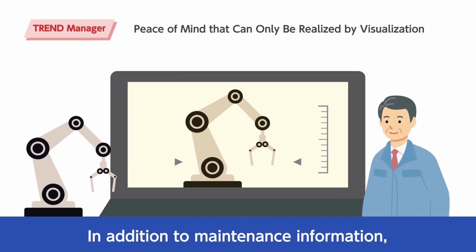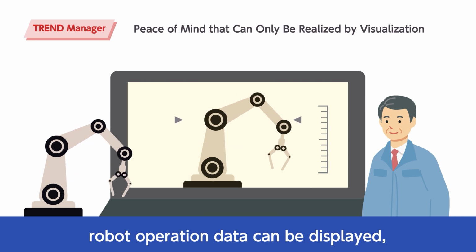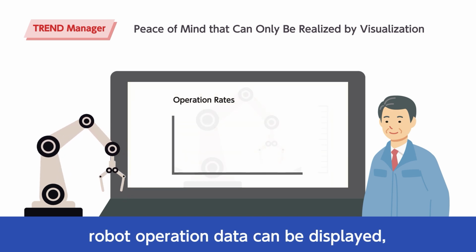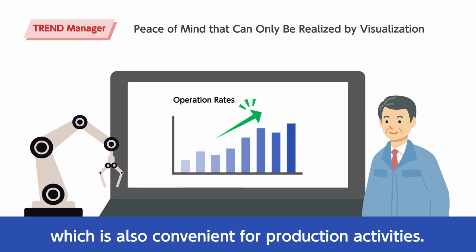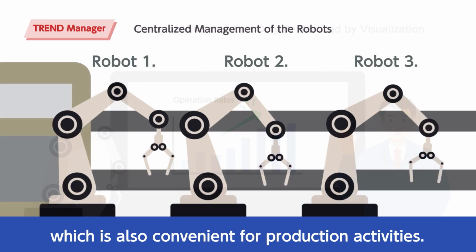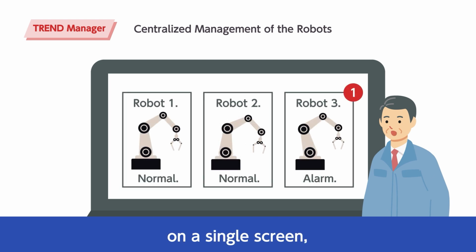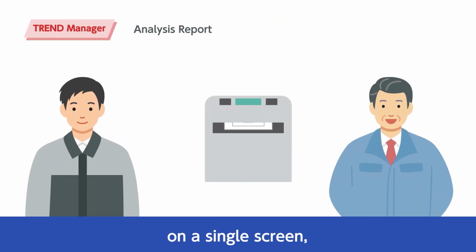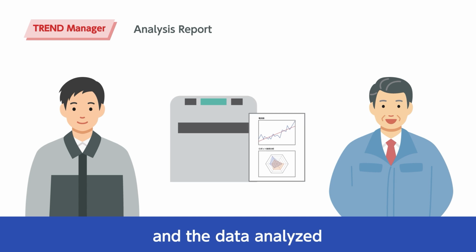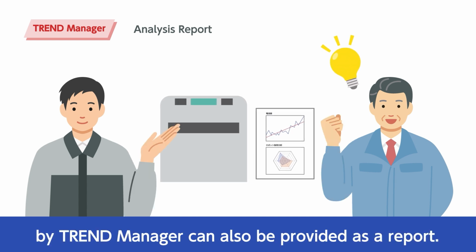In addition to maintenance information, robot operation data can be displayed, which is also convenient for production activities. In addition, the status of the robot can be managed on a single screen. And the data analyzed by Trend Manager can also be provided as a report.